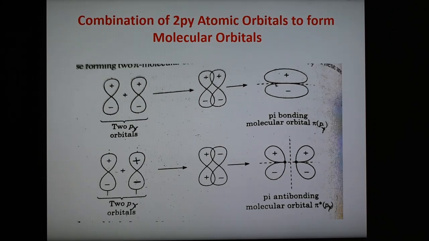Similarly, the 2py atomic orbitals combine, forming bonding and antibonding molecular orbitals, pi 2py and pi star 2py. Similar to x, y also shows sidewise overlapping, and therefore there is formation of a pi bond. So the molecular orbitals formed in this case are pi 2py and pi star 2py.